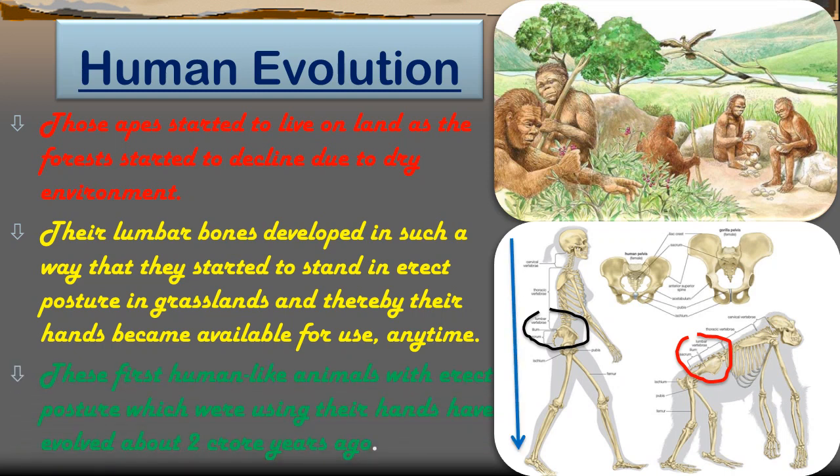And these first human-like animals with erect posture, which were using their hands, evolved about 2 crore years ago. So evolution happens gradually. That means 7 crore years ago, then 4 crore, then 2 crore, 2.5 crore, like this.